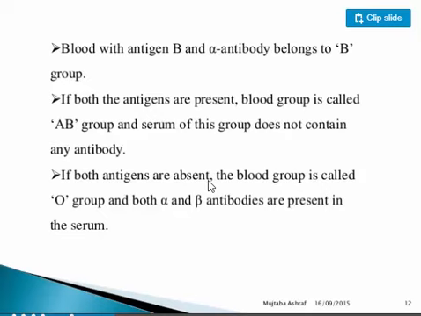So blood group A has the label A or the antigen A and the antibody B. B has antigen B, antibody A. Both antigens are present in blood group AB and it has no antibodies. Both antigens are absent in blood group O and it has both antibodies. So blood group O is a universal donor because it has no antigens. It cannot be detected when it enters different blood groups. And blood group AB is a universal recipient because it has no antibodies that can detect different blood groups.